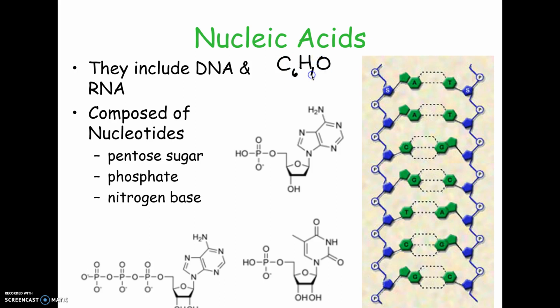In carbohydrates, it was C6H12O6 or C5H10O5. The monosaccharides had that CnH2nOn. That was a carb or a monosaccharide. Lipids were long chains of fatty acid chains, which were mostly carbon and hydrogen. Proteins and nucleic acids both have carbon, hydrogen, oxygen, and nitrogen. Proteins had the nitrogen in the amino group of amino acids, and we see it in the nucleic acids in the nitrogen base. So here's the nitrogen base on a nucleotide.